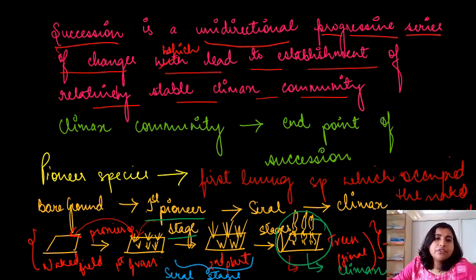So what we have learned from this is that succession is basically a unidirectional progressive series of changes which leads to the establishment of relatively stable climax community, right? So this is a naked area. The first organisms which occupy this naked area, we call pioneer species, which gets replaced by other species, and the last species which occupy that area, we call climax community. And the intermediate species, we call several stages, right?